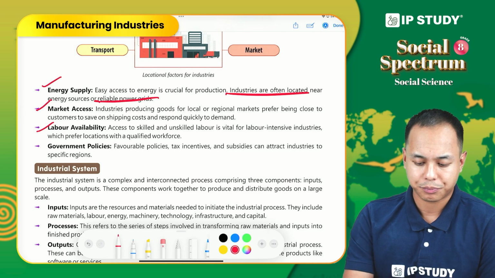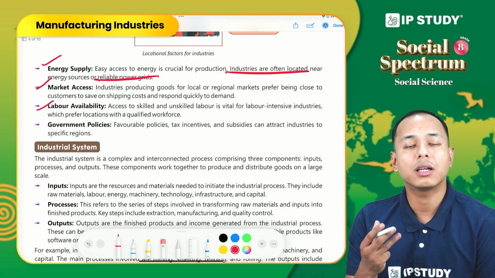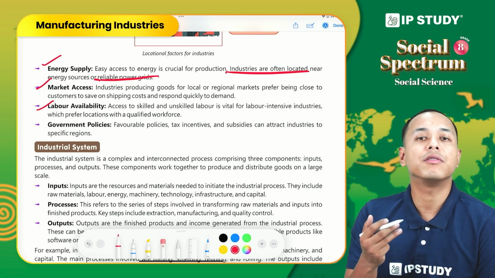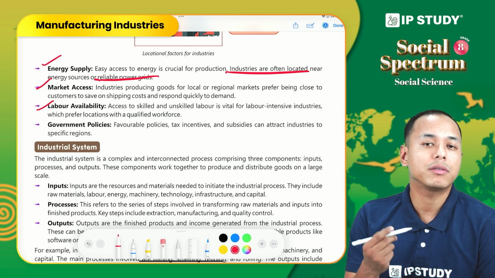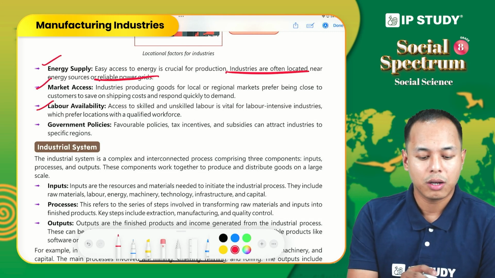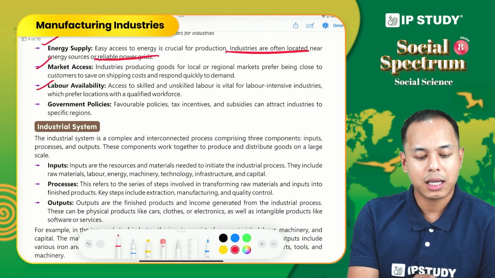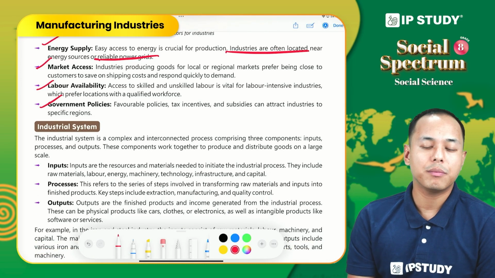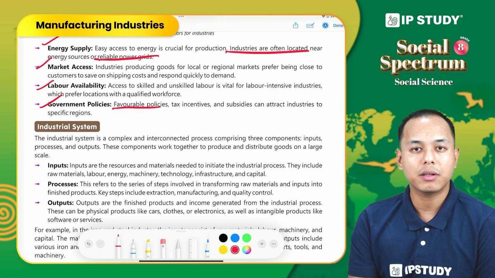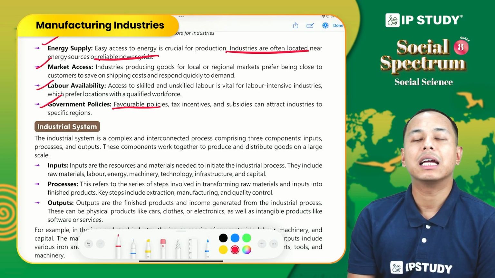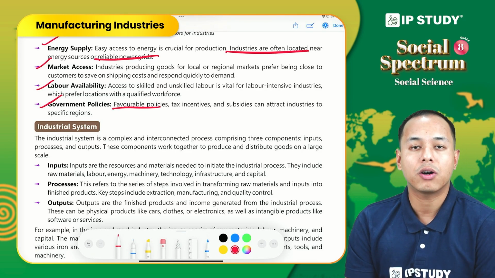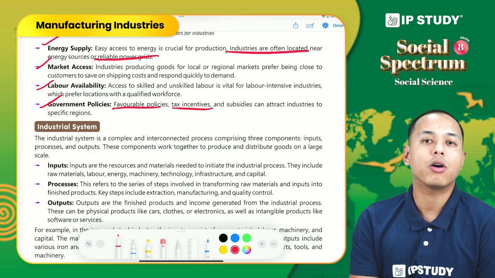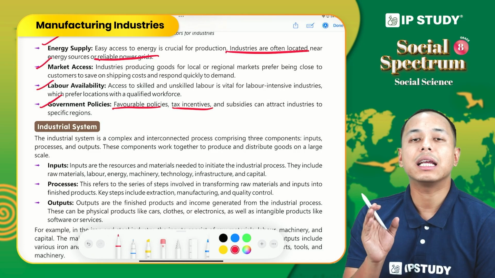If I establish my factory in an area where finding labor is very difficult, then it is not possible for me to run my factory. So, labor availability. And lastly, government policies. Government policies also play a very important role because policies can be favorable, or they can be very rigid, difficult or complex. So favorable policies, tax incentives or subsidies attract industries.